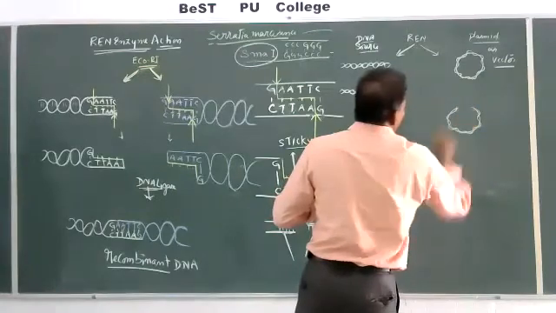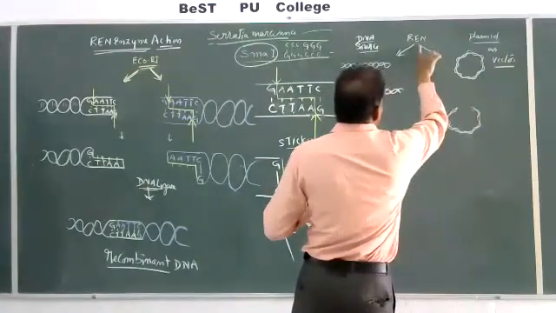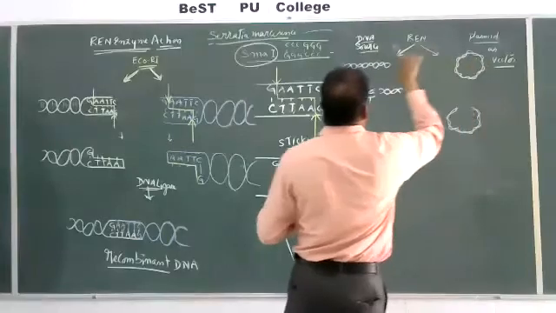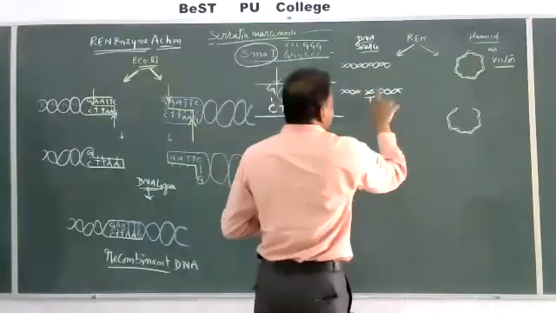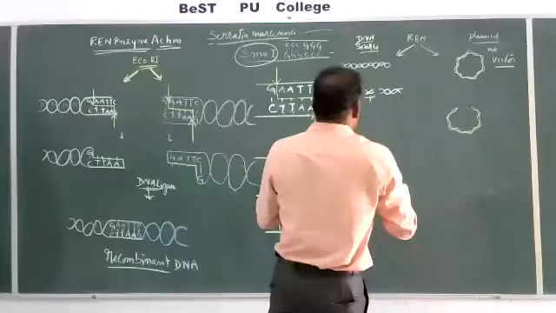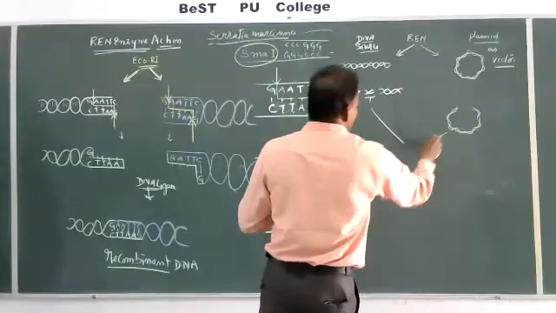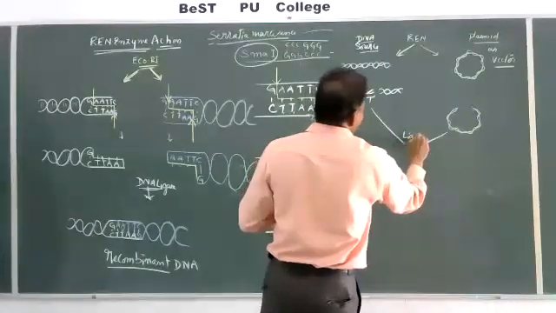So it is open. When the same restriction endonuclease is used on both the plasmid and the DNA source, gene of interest, and it is open, both of these are joined by the ligation process.